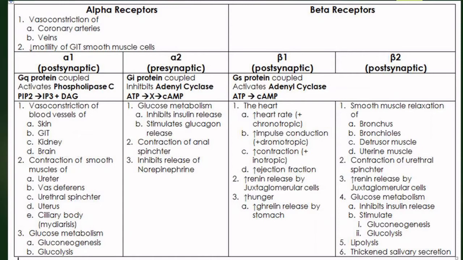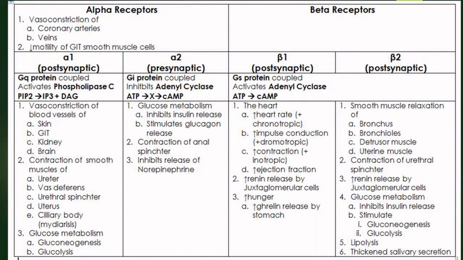And then you have increased release of renin by the juxtaglomerular cells, and there is an increase in hunger which is caused due to release of ghrelin from the stomach. Whereas in the beta 2 receptors, you have smooth muscle relaxation of the lungs, that is the bronchus and the bronchioles, and also the detrusor muscle and the uterine muscles.